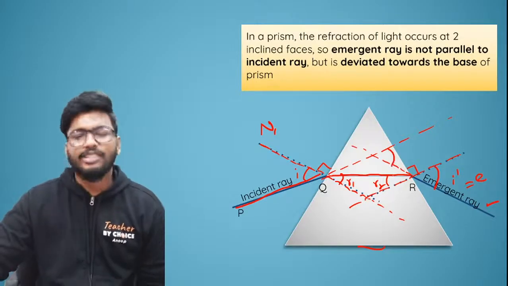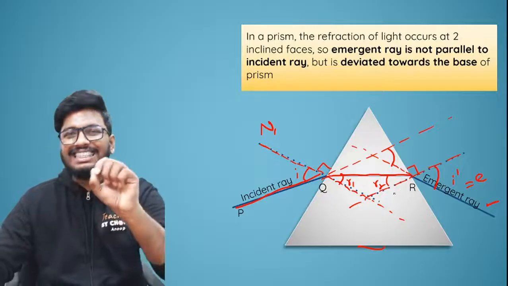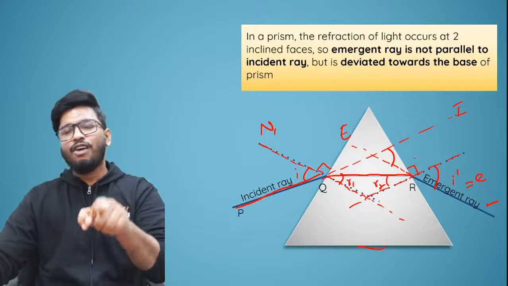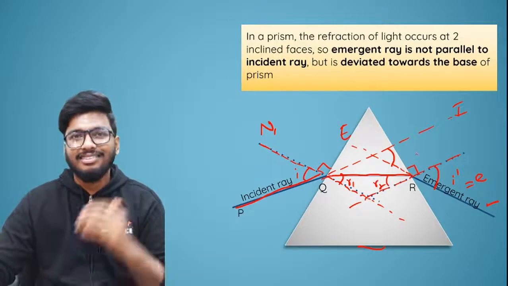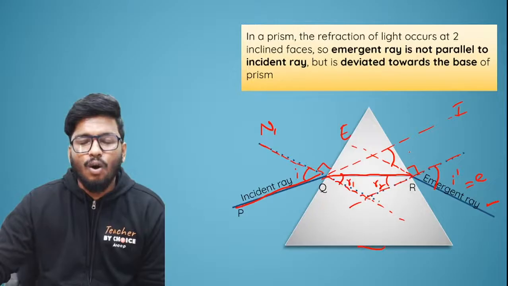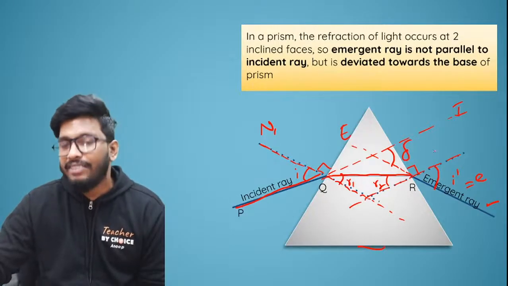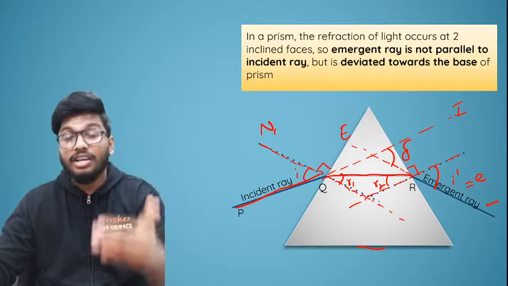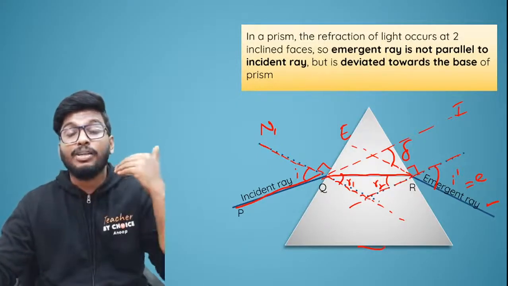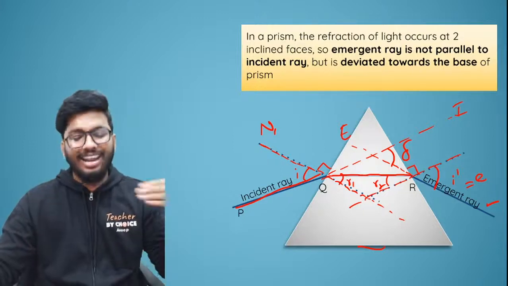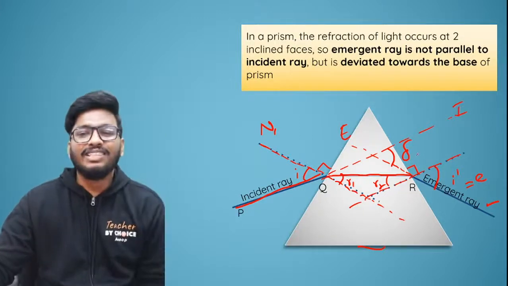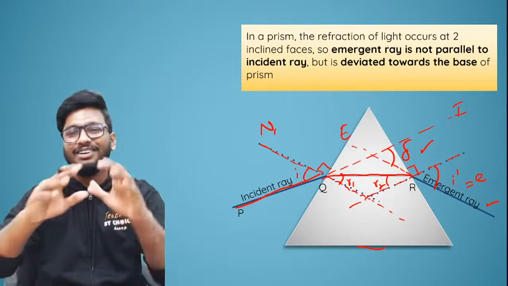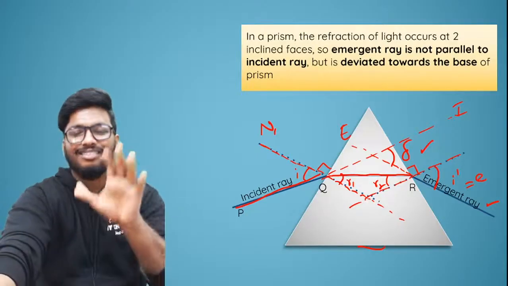This angle that is formed between the incident ray, this is the incident ray and this is the emergent ray. The angle formed between the incident ray and the emergent ray is called the angle of deviation. What is it? The angle of deviation tells you by how much the ray of light has bent from its original path. Got it? Exactly. That is what is called the angle of deviation, which is represented by the Greek letter delta. This is the whole explanation about your prism.